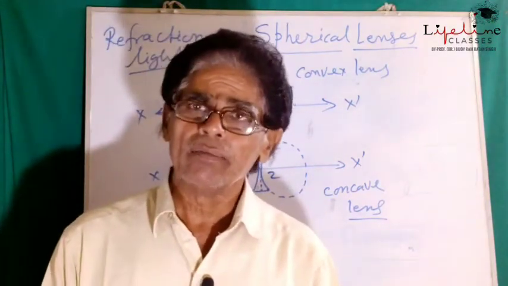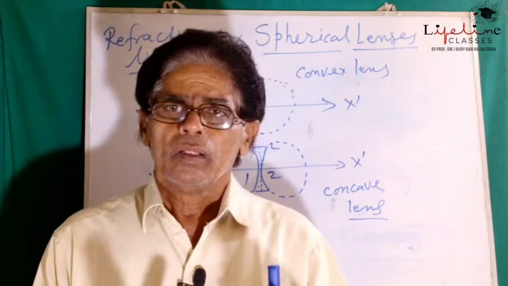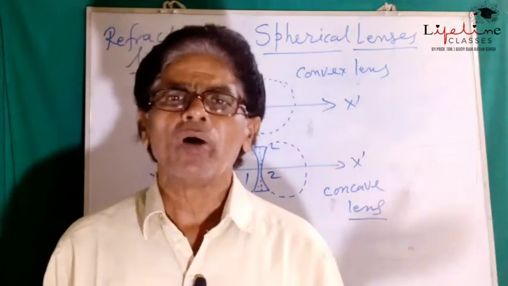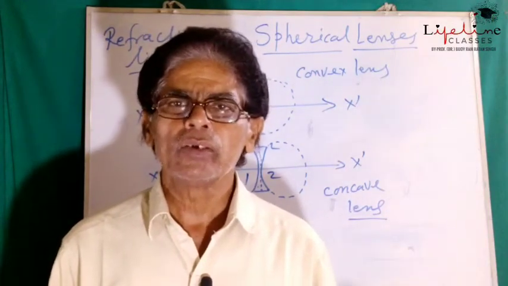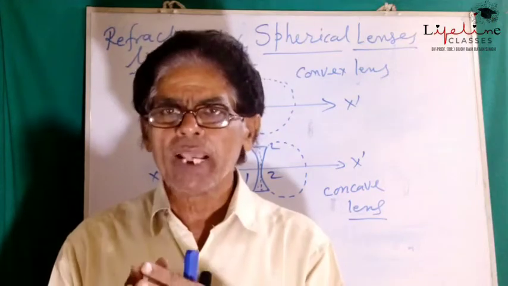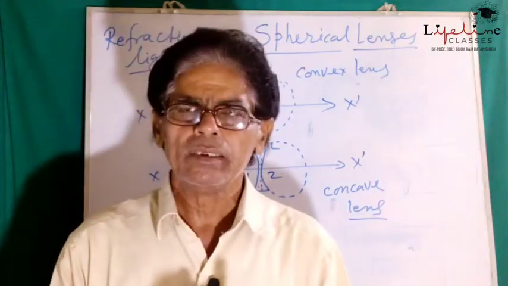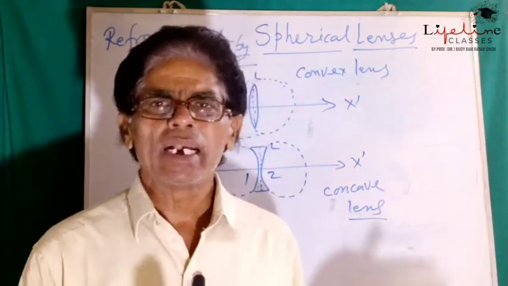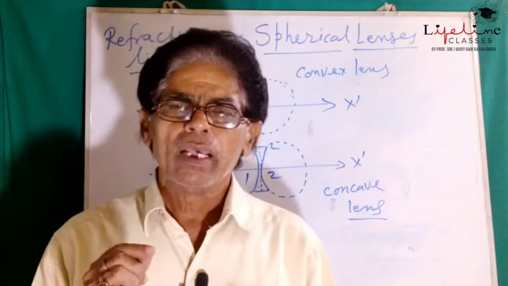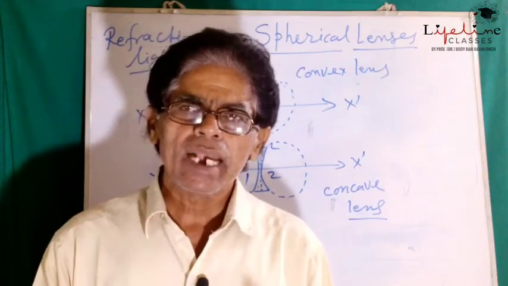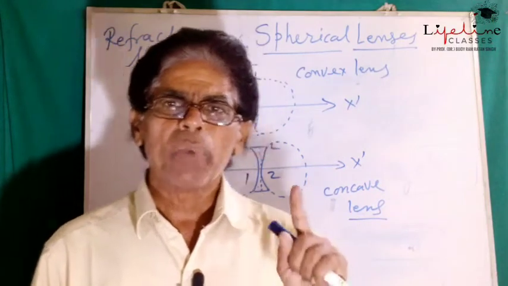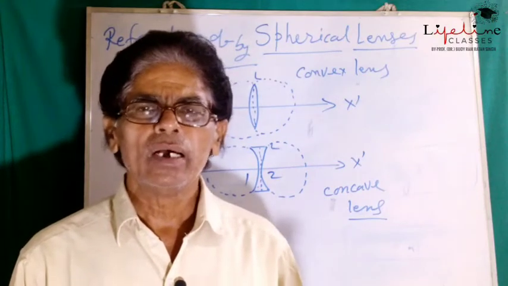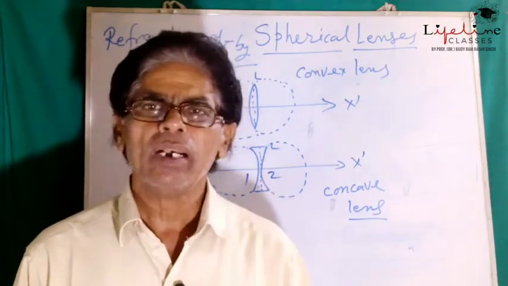In case of concave lens, the parallel beam of light after refraction gets diverged. That is why this lens is also known as diverging lens. So when the diverging beam of light is produced in the backward direction, the rays appear to intersect each other at a particular point on the principal axis, and this is nothing but the principal focus of the concave lens.